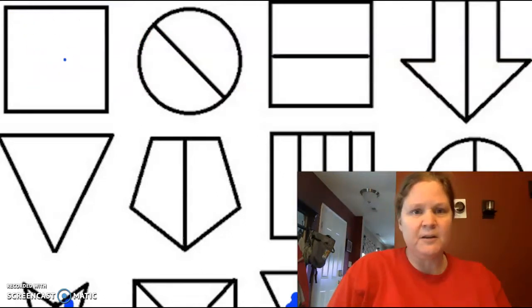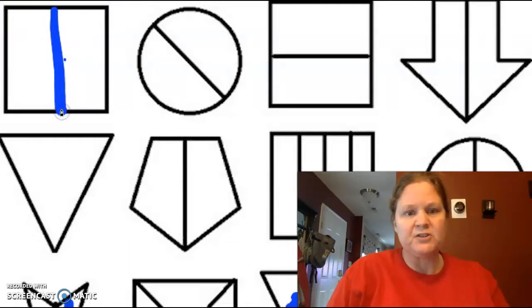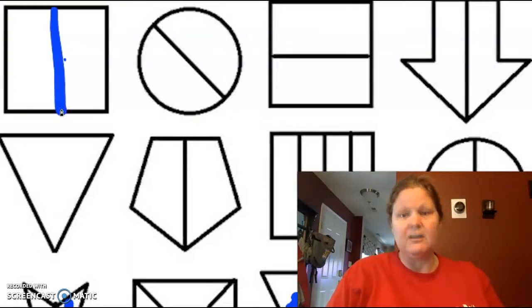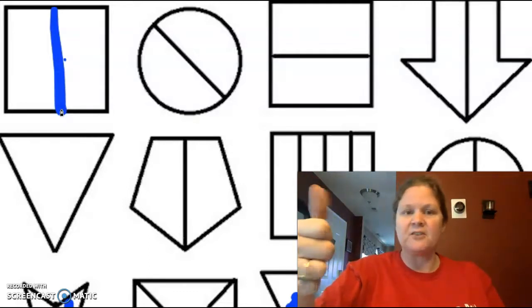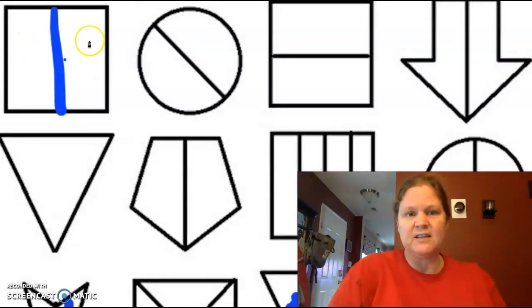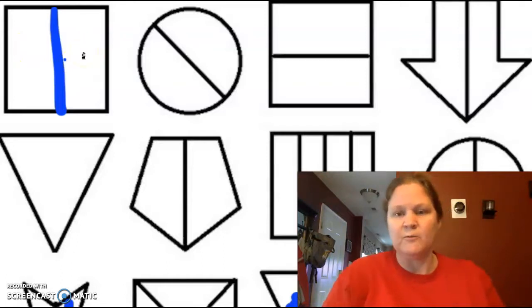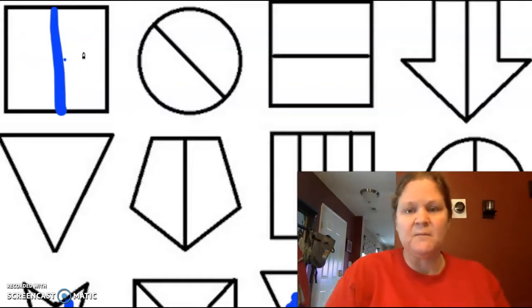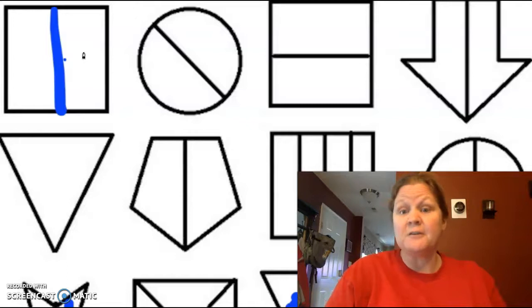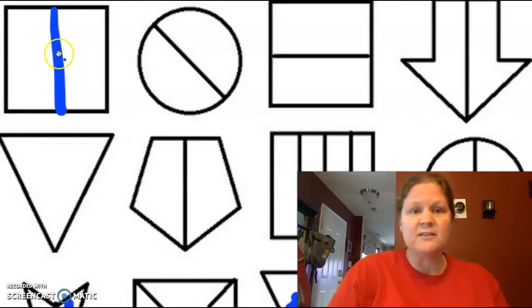All right, let me try another one. And now Miss Reisner's going to do the best she can. Yes, it's supposed to be a fraction. This side is the same as that side. Hopefully, it looks like it to you. It looks like it to me. So, is that a half or a fourth? Good. It's a half because it's 2 equal parts. Do another one.